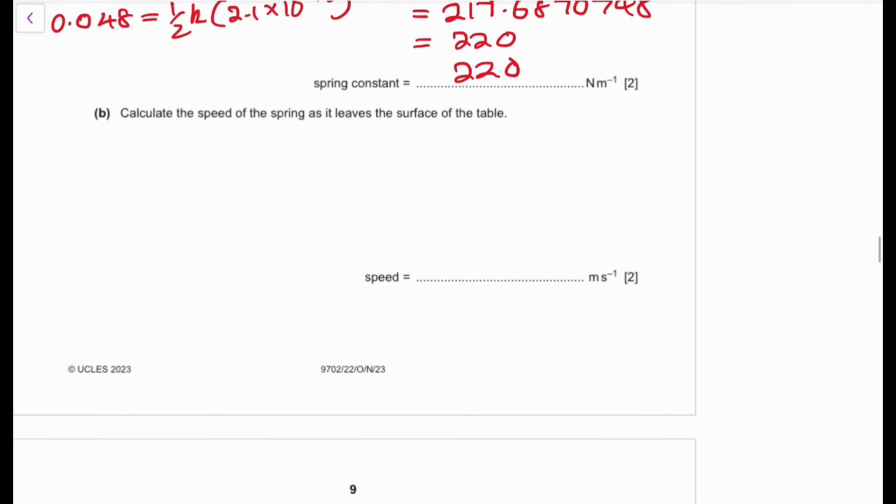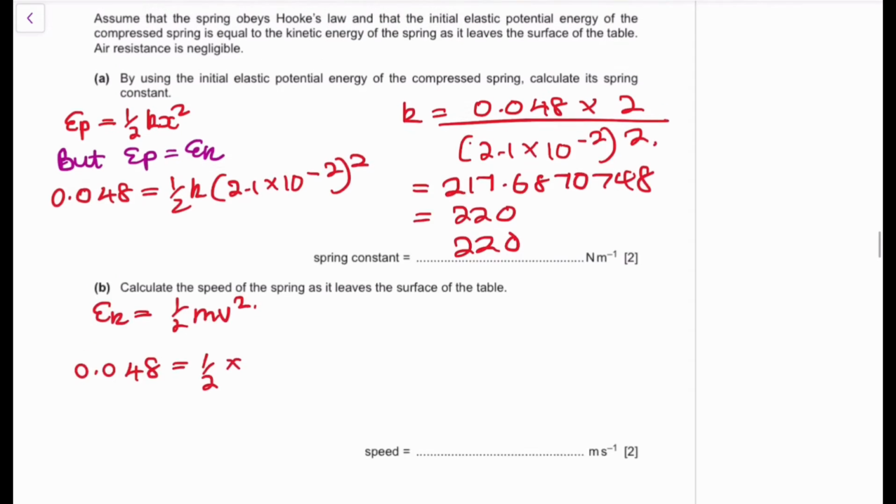We've been asked to calculate the speed of the spring as it leaves the surface of the table. What do we know? We know that EK is going to be equivalent to 1/2 mv squared. Do we have EK? It's going to be 0.048. Sorry, I keep putting two zeros. We only have one zero, so it's 0.048, equivalent to 1/2.